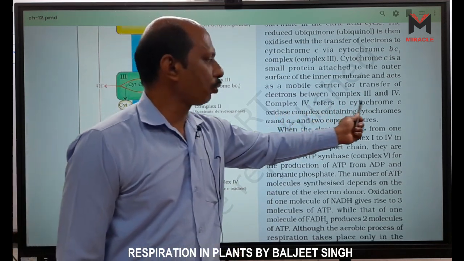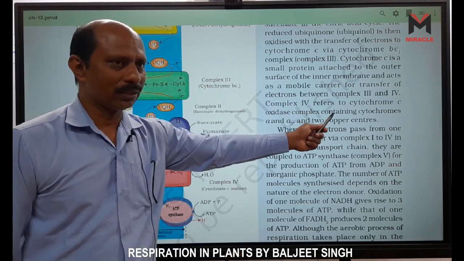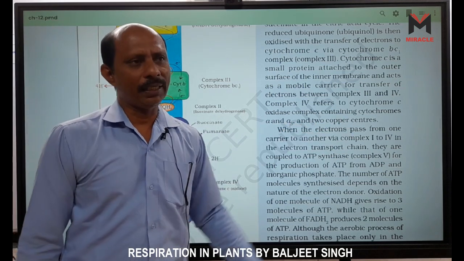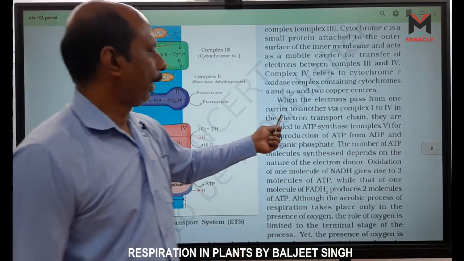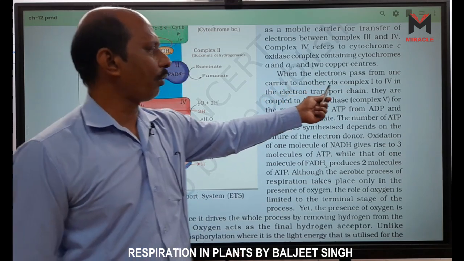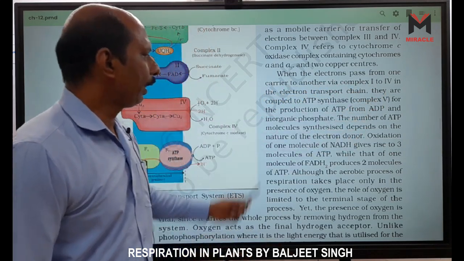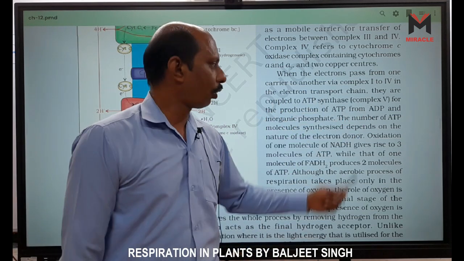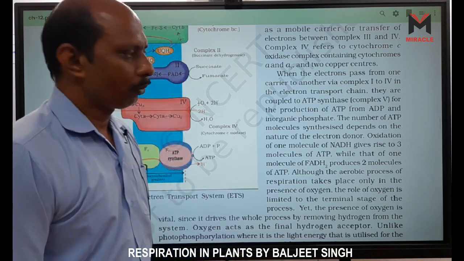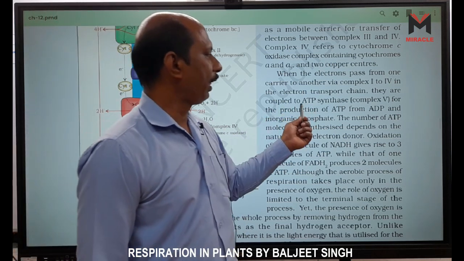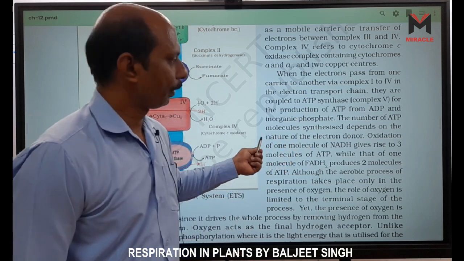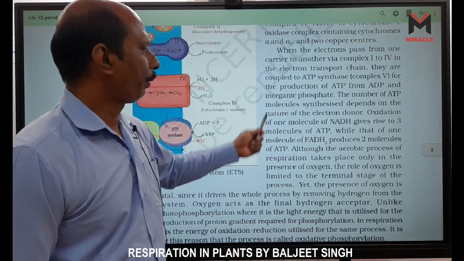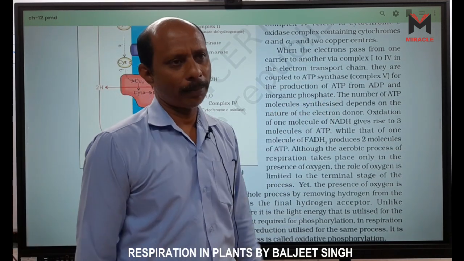Now, complex 4 refers to the cytochrome C oxidase complex, which contains cytochrome A, cytochrome A3 and 2 copper centers. When the electron passes from one carrier to another via complex 1 to 4 in the electron transport chain, they are coupled to the ATP synthetase enzyme. This is called complex fifth, right? So who is coupled with ATP synthetase? This electron, for the production of ATP from ADP and inorganic phosphate.